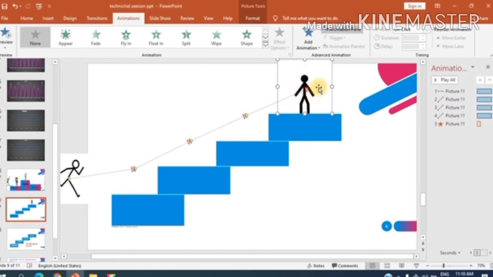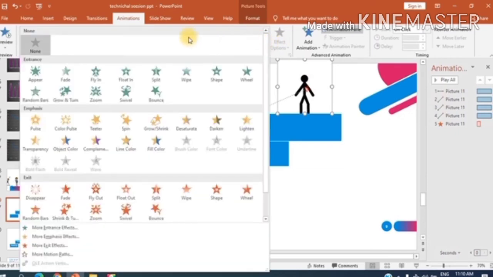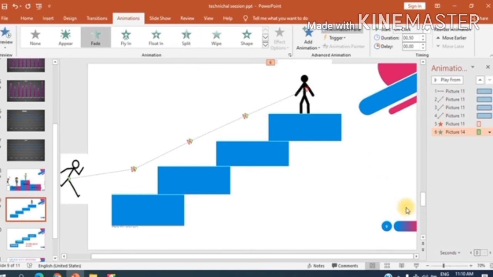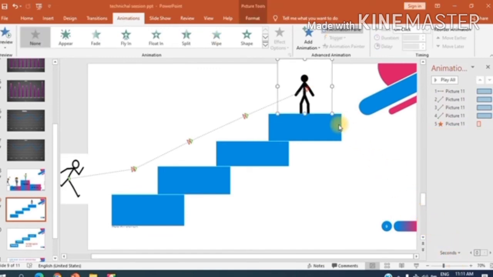Now, what we have to do to replace this image, first go to the effect option. Remember, we need not go to the add animation option now. Now we have to choose the effect option and then again select the fade option. Click on this and it has done now. Let's check what we have done.